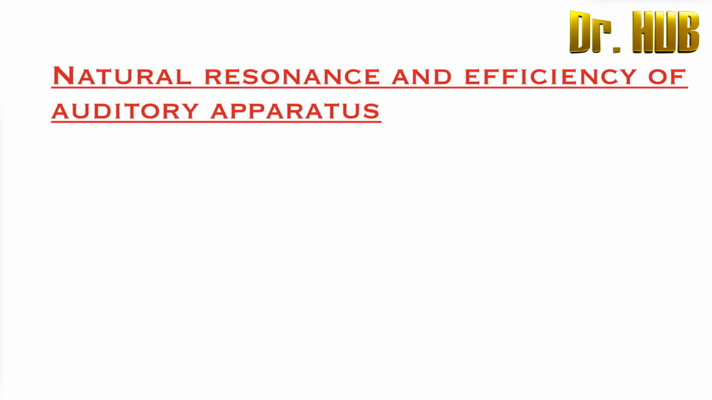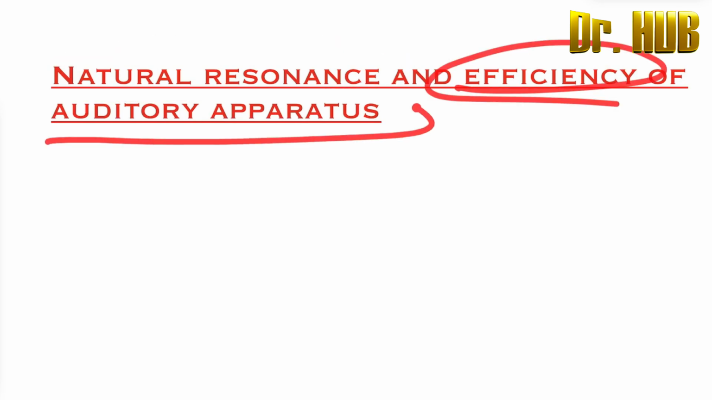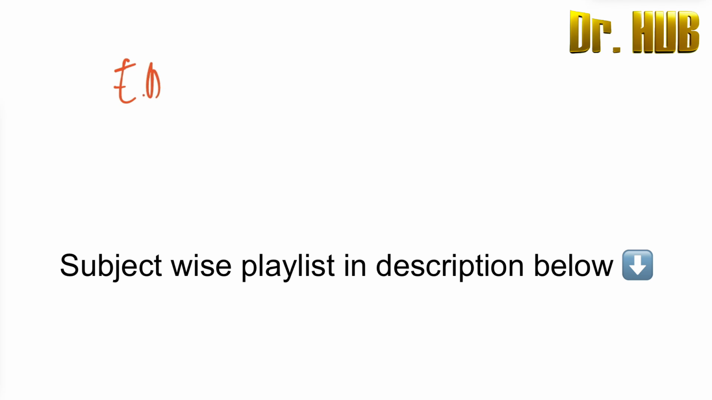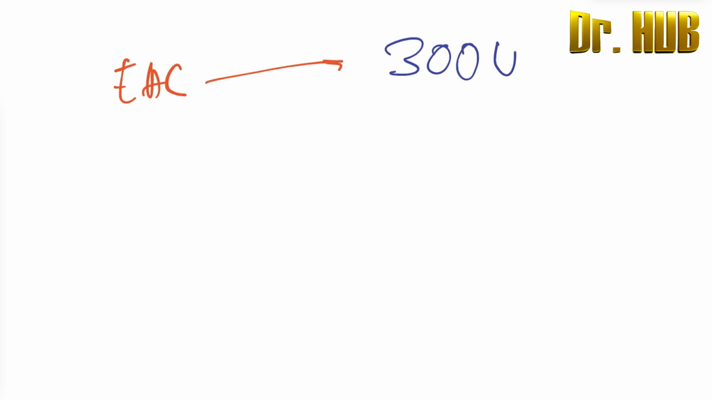Natural resonance, and we are looking at the efficiency of the auditory apparatus. So the first is the EAC. EAC, as we know, is the external auditory canal. So here it is about 3000 Hertz.